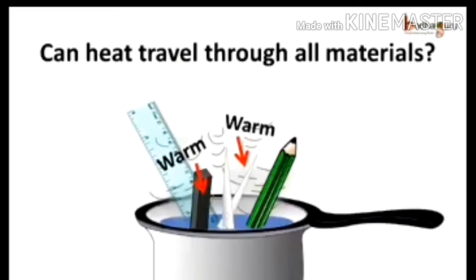Now let's see some other examples. Here are some materials: a scale, a pencil, an iron bar, and scissors. We have to keep all these things in a pot, and then pour hot water into that beaker or pot. Then we have to wait for some time, and after some time we have to touch the outer end of the object.